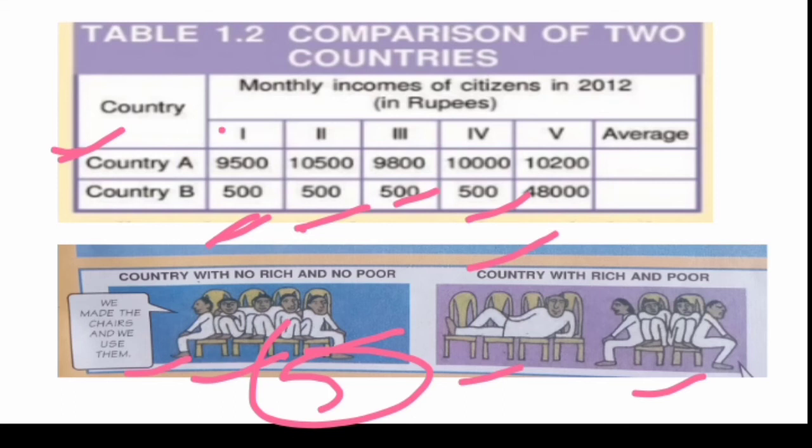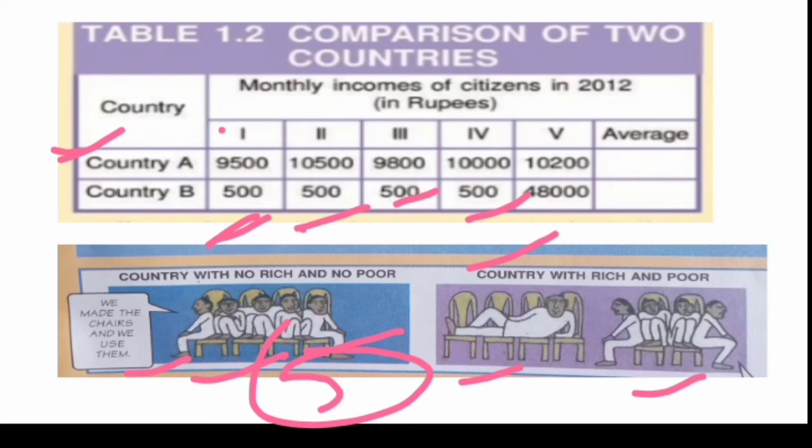This is the same story as in India. 10% of people have 90% of the assets or resources, while on the other hand 90% of people have 10% of the assets. So sometimes average income doesn't reflect the real picture.